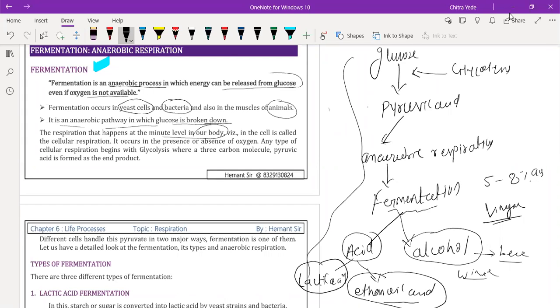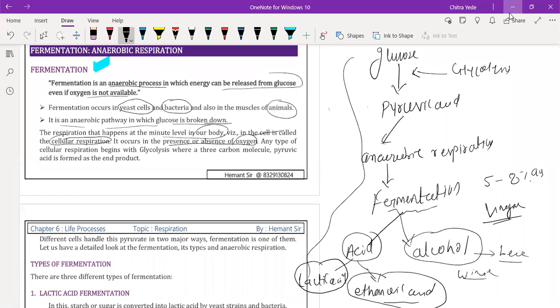So next part. Anaerobic respiration is also performed in our muscle cells. In the cell it is called cellular respiration. Anaerobic respiration is part of cellular respiration, taking place when there is a need for extra energy in our muscles. It occurs in the presence or absence of oxygen. In the presence of oxygen it is aerobic.